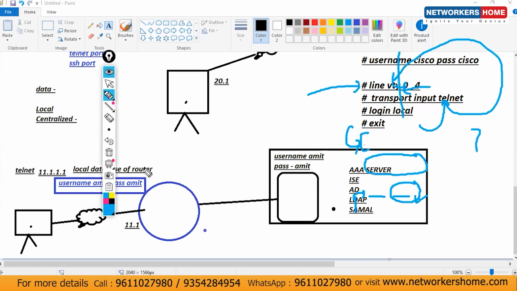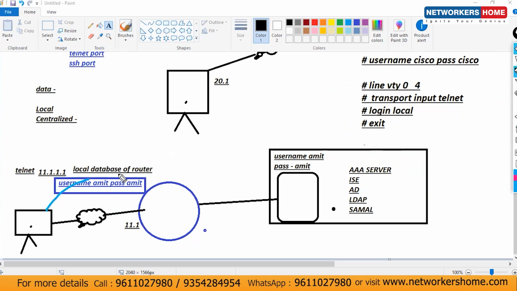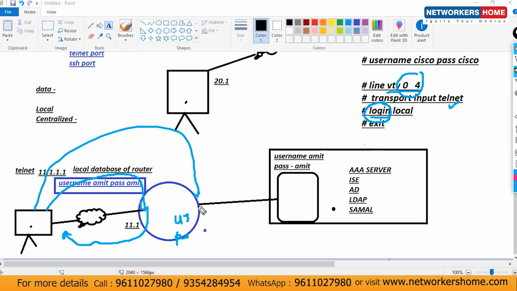Okay. The request will go to this particular router. We have already configured the terminal. How many users are allowed? 5. On that virtual terminal, which traffic is allowed? Telnet. And next is login local. Login means that now authentication will happen. Now this router will ask you: you are trying to access it, but please enter username and password. You have to enter the username and password. What is the username? Amit. Username and password is Amit, or not?